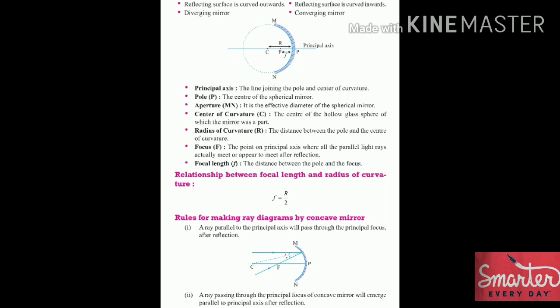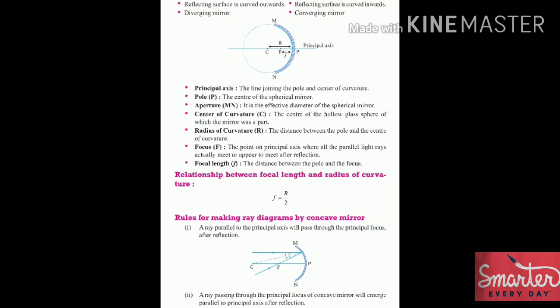What is a principal axis? The line joining the pole and the center of curvature is the principal axis. Pole is the center of the spherical mirror. Aperture, MN in the diagram, is the effective diameter of the spherical mirror. Center of curvature, represented by C, is the center of the hollow glass sphere of which the mirror was a part. Radius of curvature, represented by R, is the distance between the pole and the center of curvature.